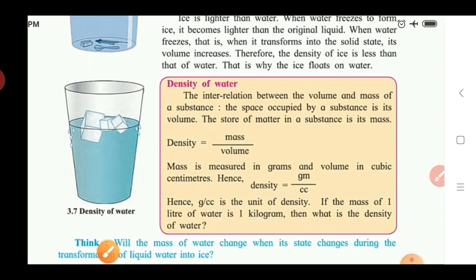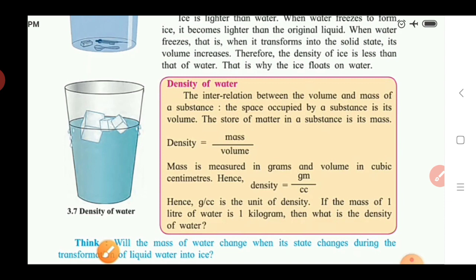So in this formula I introduce the value for the mass and volume for the water, and calculating this we find out the density of water. So density of water is 1 gram per cc. Gram per cc means gram per cubic centimeter. So by this way we can calculate the density of water.